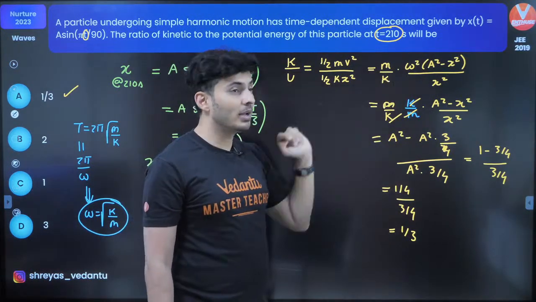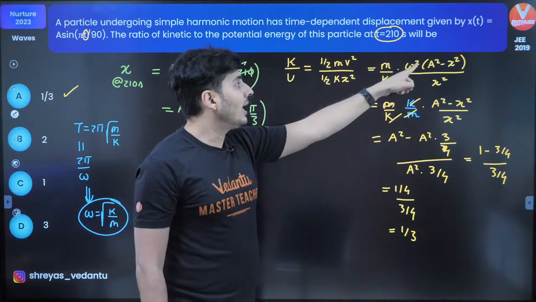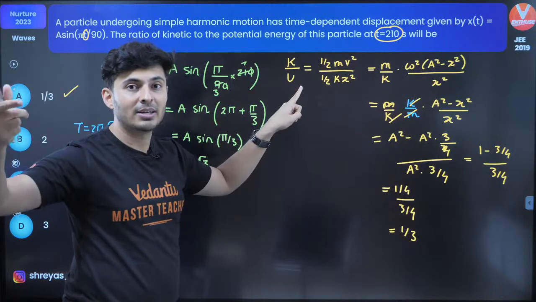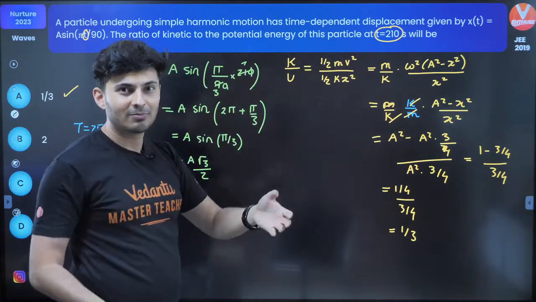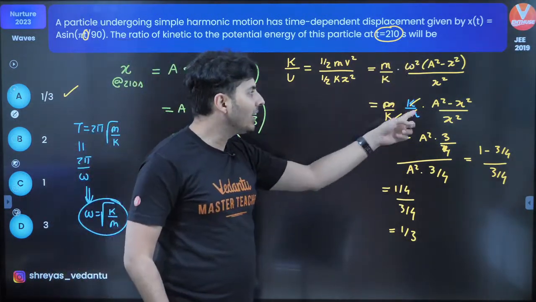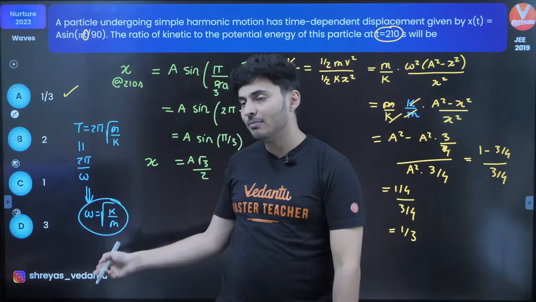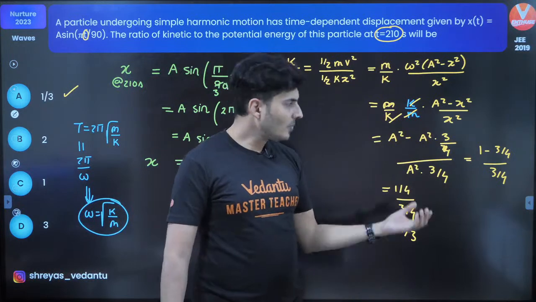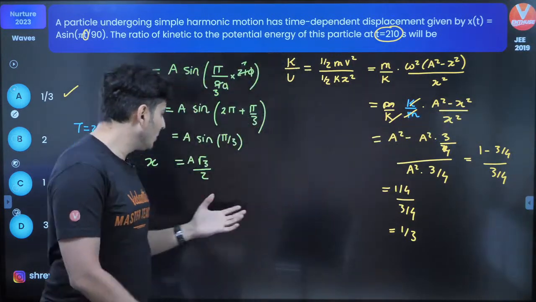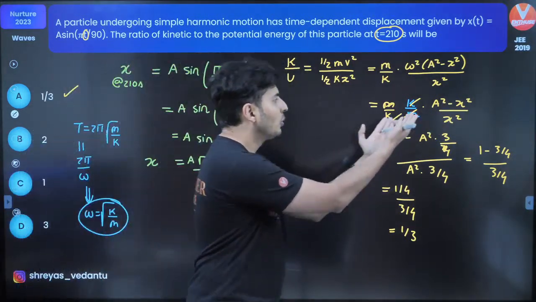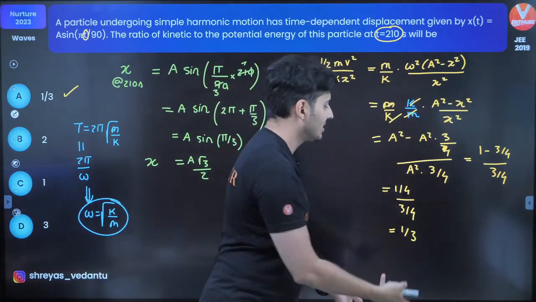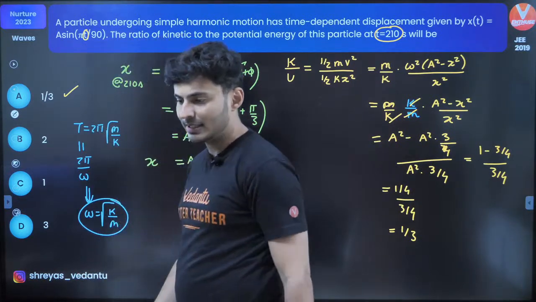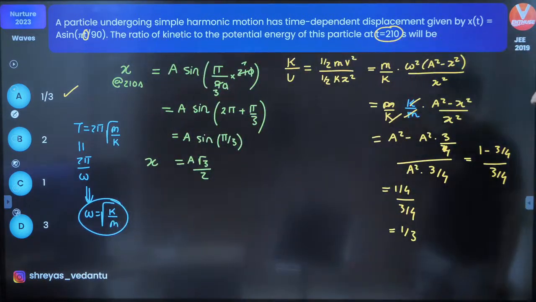Half goes. m by k remains. Omega square is there. How did I get this? This is your standard formula. Velocity is root of a square minus x square, the whole thing into omega. That formula I've used. Omega is root k by m, so square is k by m. Cancels out. That's it. Now, the last thing, substitute the value of x which I got here. Put it over here. Substitute. Just everything gets cancelled out. Nothing is remaining. Is that okay, Sudarshan SS? Bacha log? Cool. Shall we go ahead?